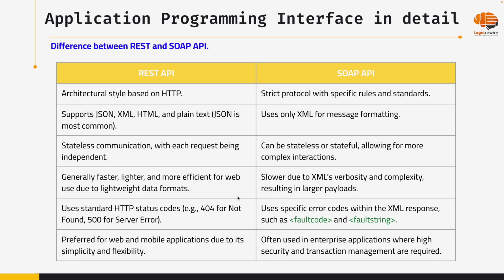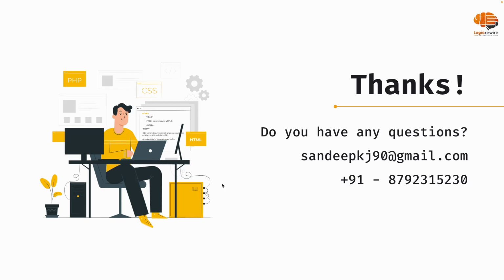So no need to feel the tension of why I'm not understanding this. Just try to understand small things. Any RESTful API is nothing but HTTP based. Second, REST API takes all types of file format, but SOAP API does not. It will just take XML file format. Third, REST API will not have any information about the history of the server, but SOAP API will have the history of the server information. REST API is generally fast with lightweight data formats like JSON, but SOAP API will have XML format. So this much you got to know, no? That is more than enough. Understood, Amar?